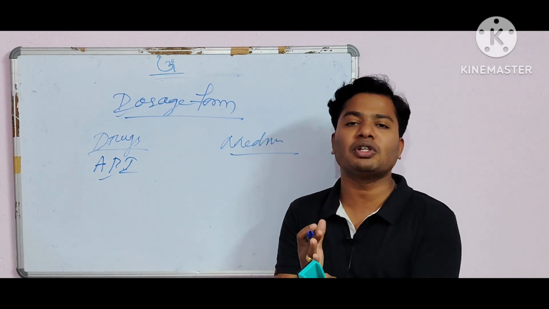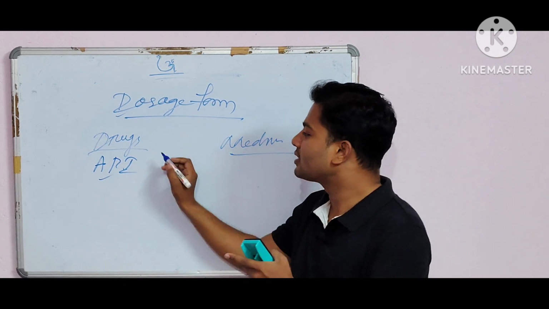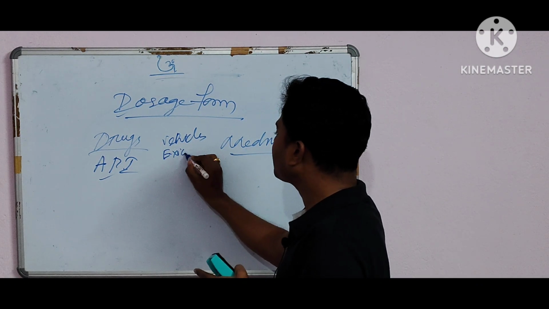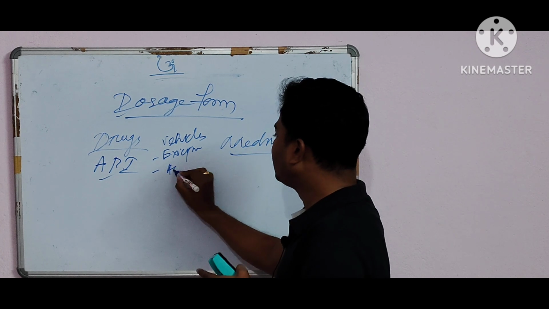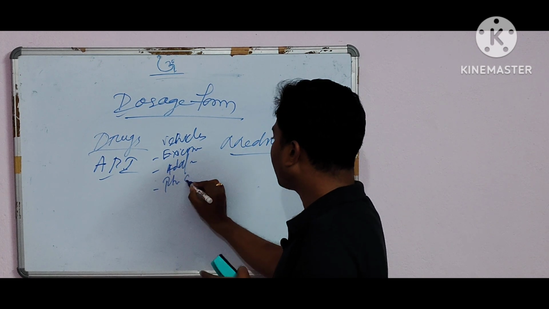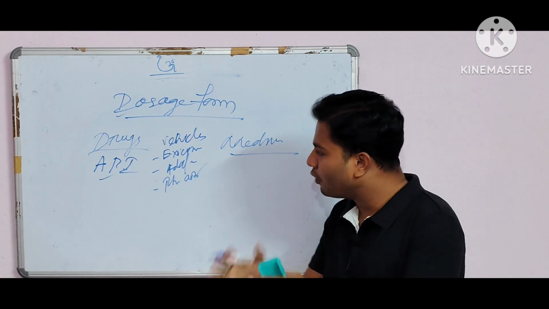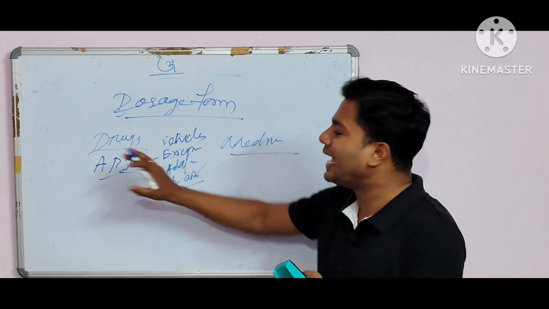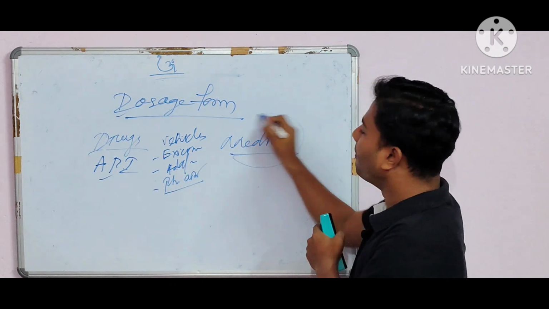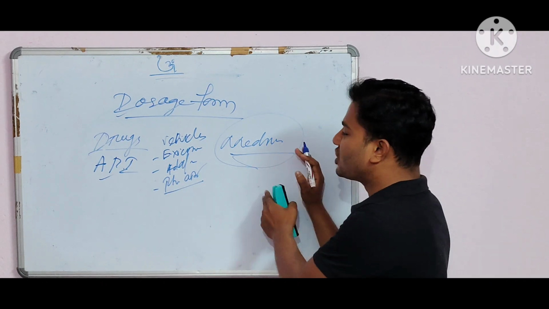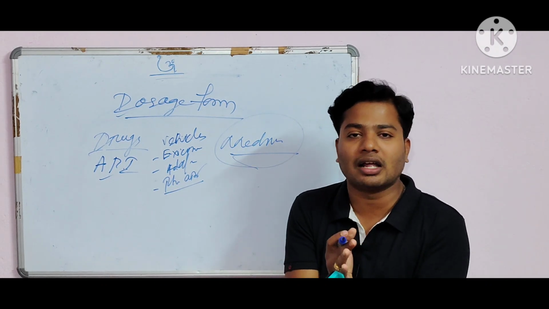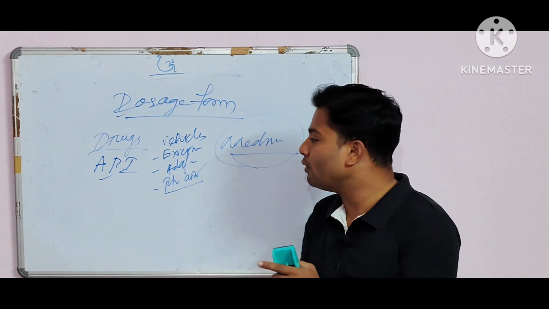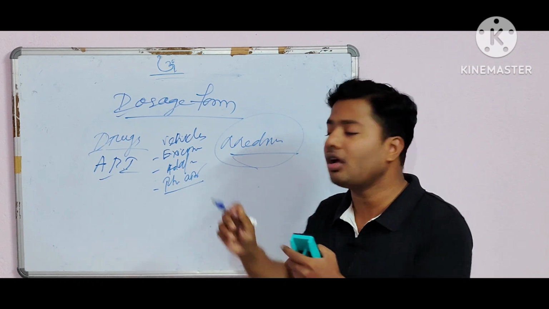So how do you have to administer the drug? You have to mix some vehicles or some excipients or some additives or some pharmaceutical aids in the drug, and it converts into the medicine. That medicine is available in the market, and you administer it for prevention of the disease or for cure of the disease.